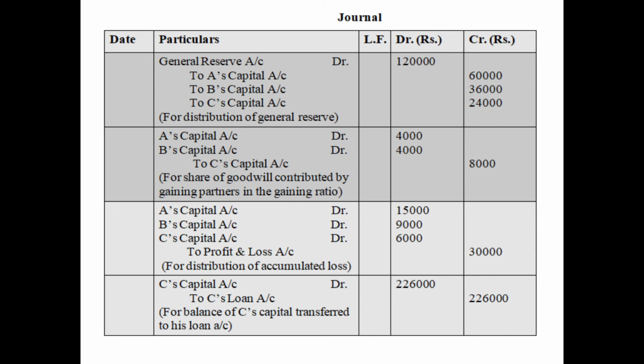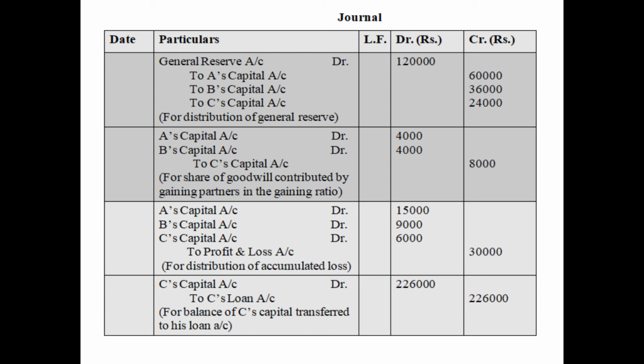The first entry is for distribution of reserve among all the partners in the old ratio. So we have debited general reserve account, with the same logic as we have discussed in admission, to A's capital account 60,000, to B's capital account 36,000, to C's capital account 24,000. That means we have distributed the general reserve of 1,20,000 in the old ratio.